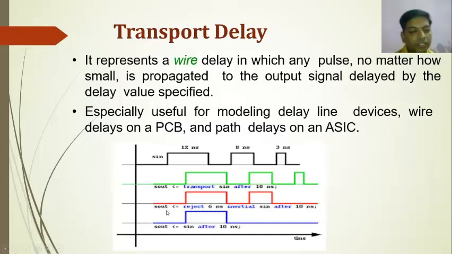So second example, S out is equal to reject 6 nanosecond inertial sign after 10 nanosecond. So here inertial delay has been explained. Whatever input pulses are below the value of 6 nanosecond will get rejected. So only these two pulses will appear in the output, and the last one is below the value of 6 nanoseconds, so it gets rejected.